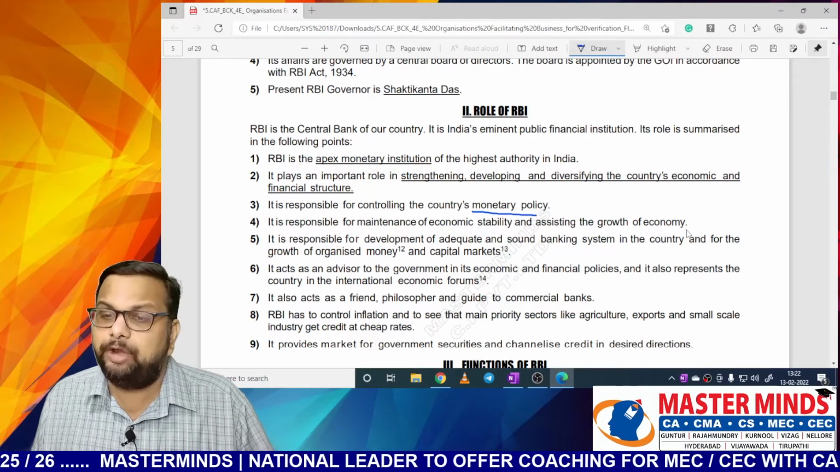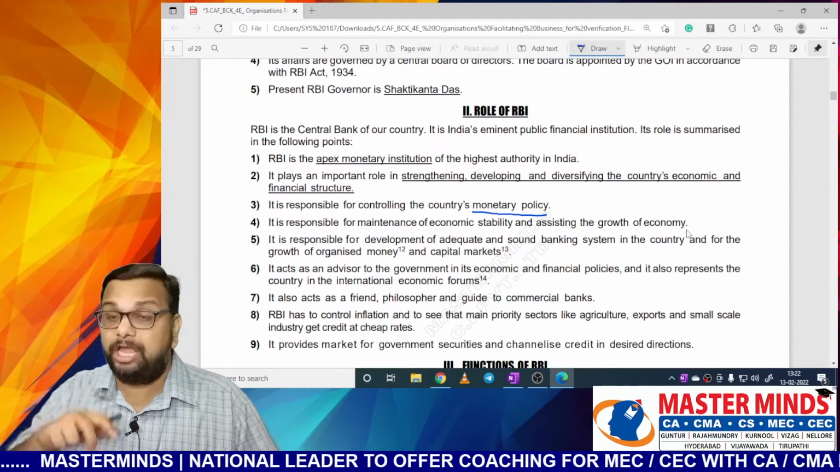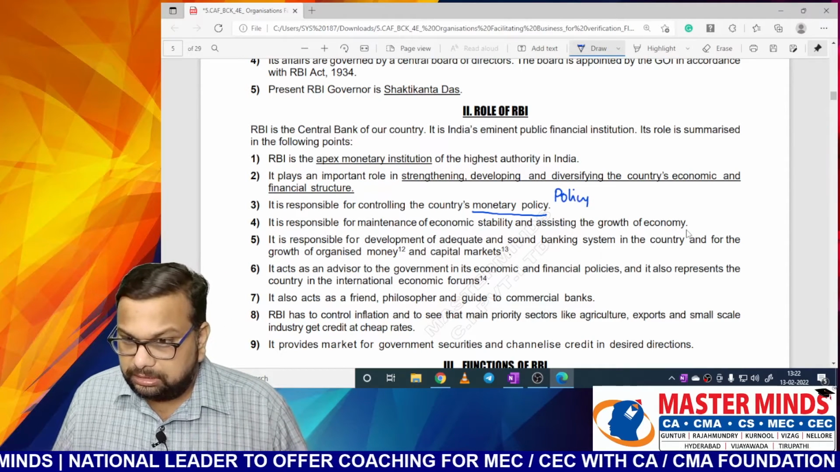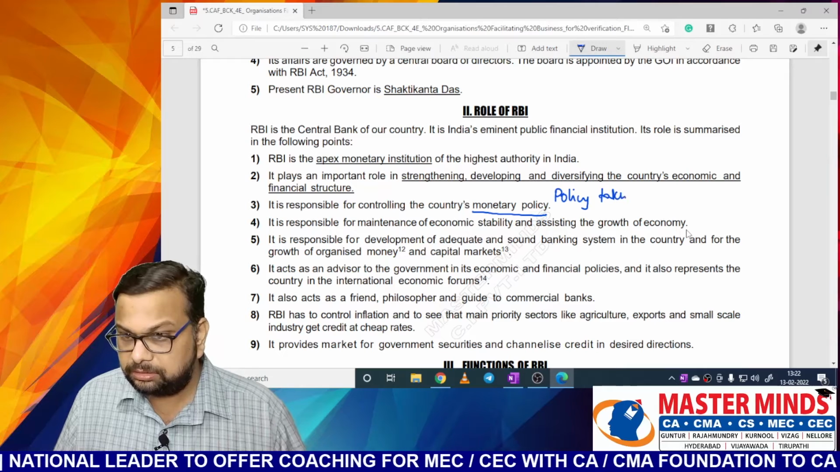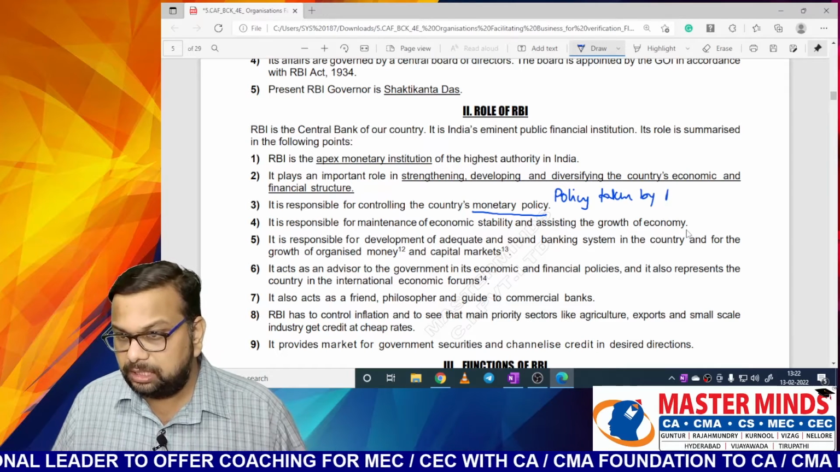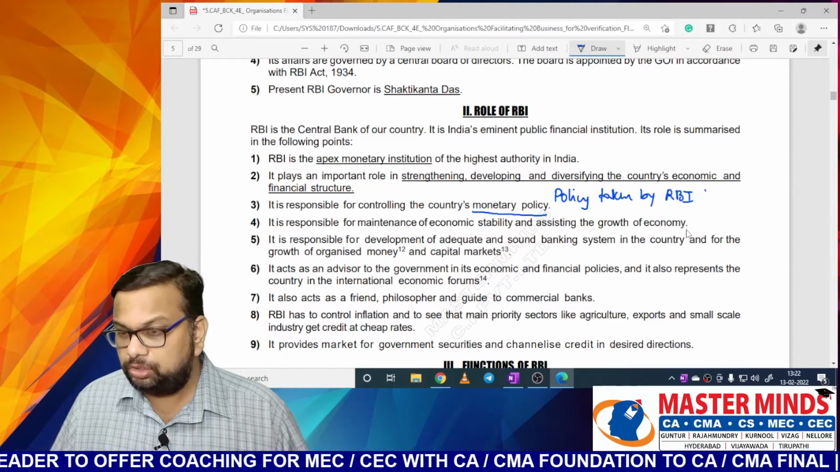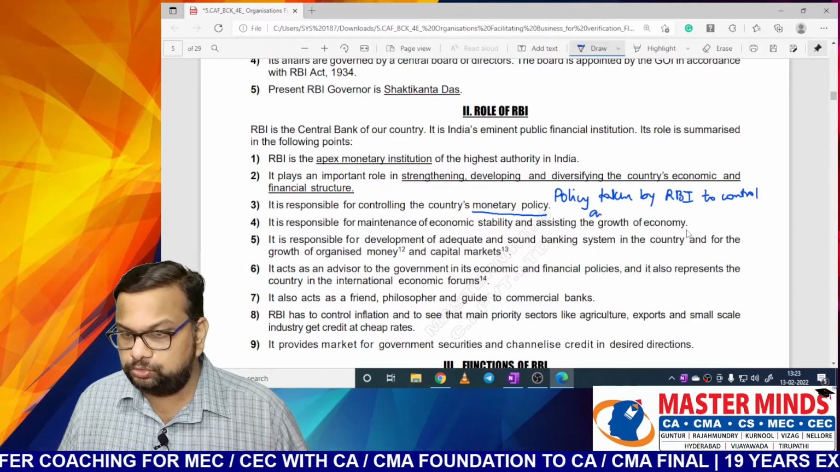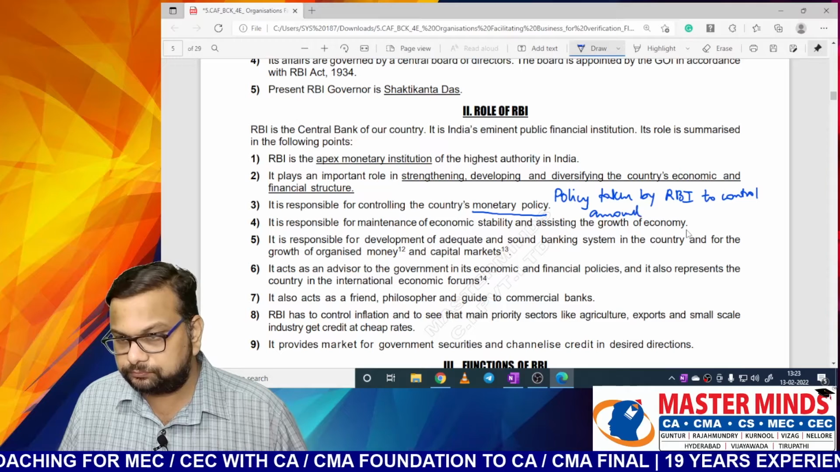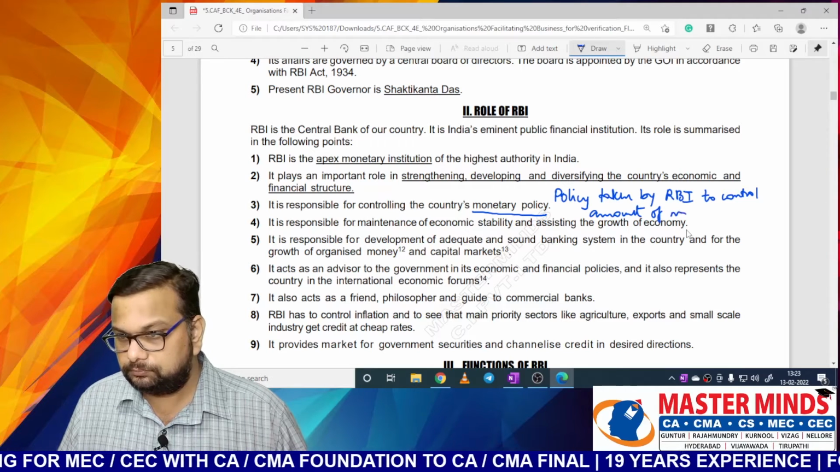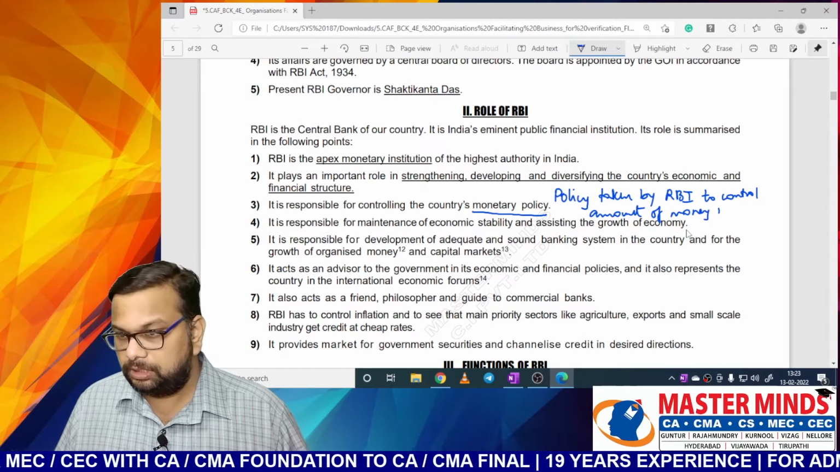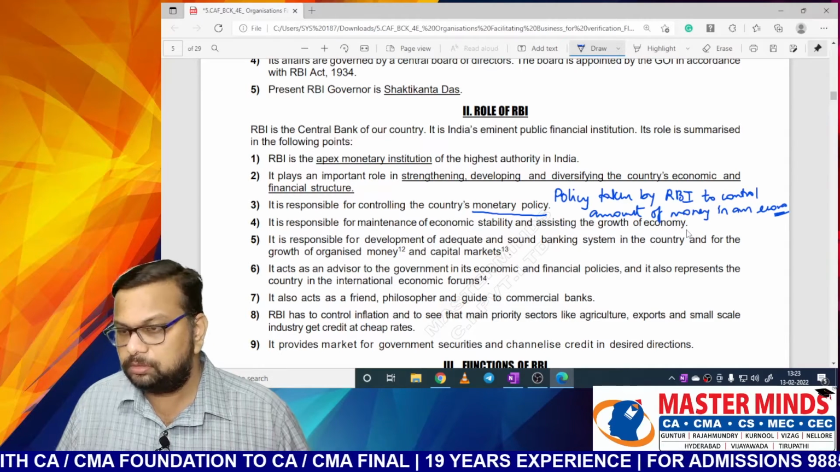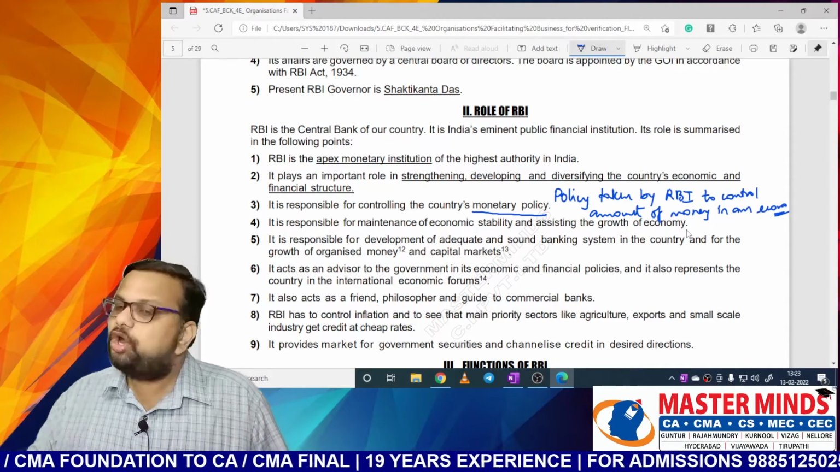Policy taken by the RBI to control the amount of money in an economy. So that is called monetary policy.